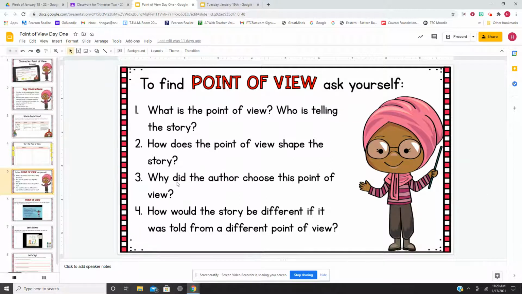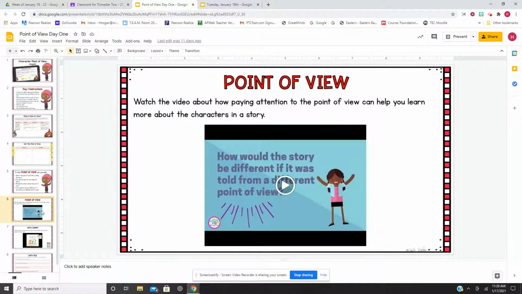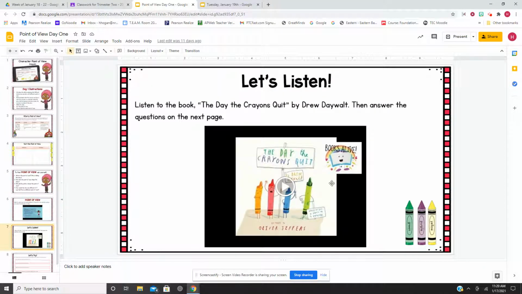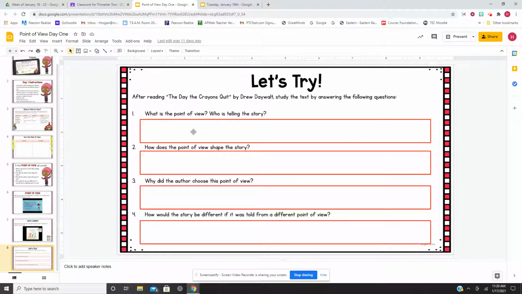What is the point of view of the story? Does it shape the story? Why did the author choose that? We're going to watch this video and then listen to the book, The Day the Crayons Quit, and complete this. What is the point of view? Who is telling? So that's why we did one together, so that you can complete this yourself.